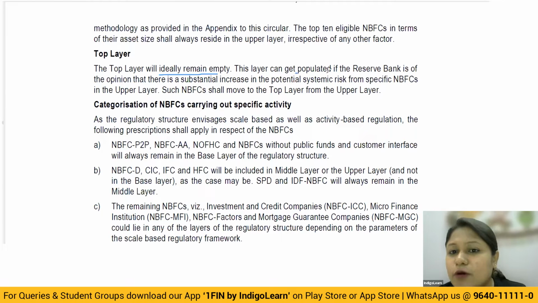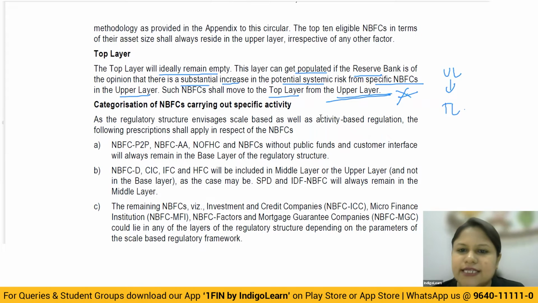This layer can get populated if the RBI is of the opinion that there is substantial increase in the potential risk from the specific NBFC in the upper layer. So you have a scope of upper layer getting transferred to the top layer. Such NBFC shall move to the top layer from the upper layer. Very important. Okay, now this is the discussion.